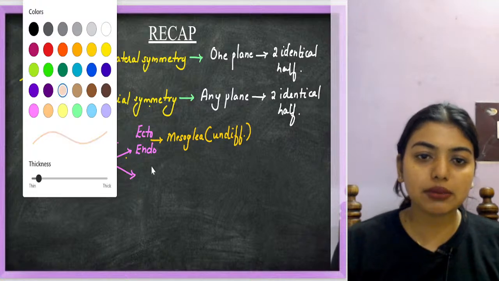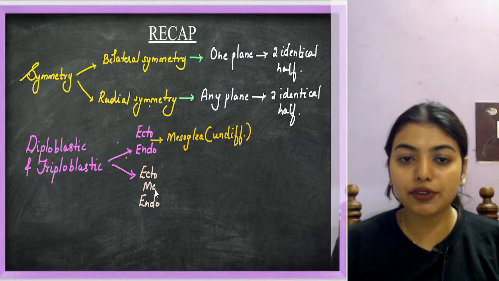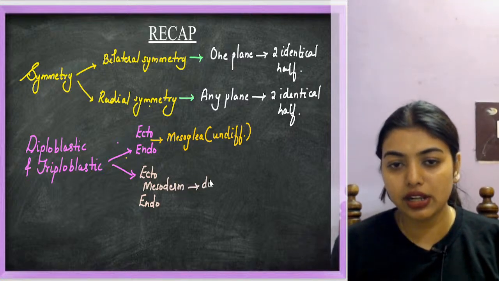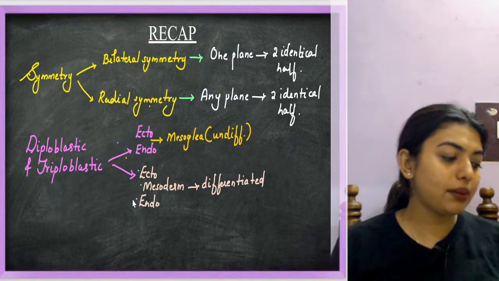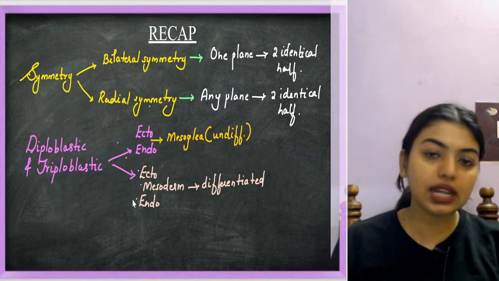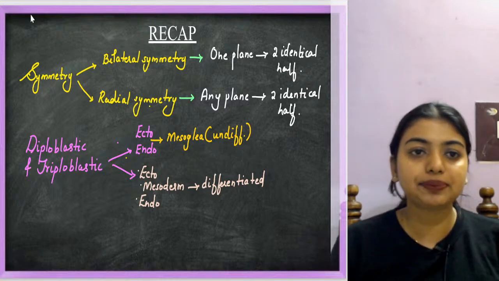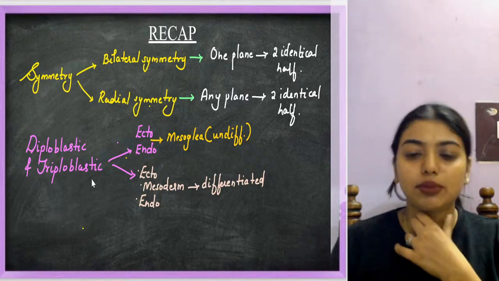Now triploblastic means you have ectoderm, endoderm and a properly differentiated layer called the mesoderm. So ectoderm, mesoderm and endoderm is called triploblastic. Very easy: diplo means 2 layers, triplo means 3 layers. Fine.